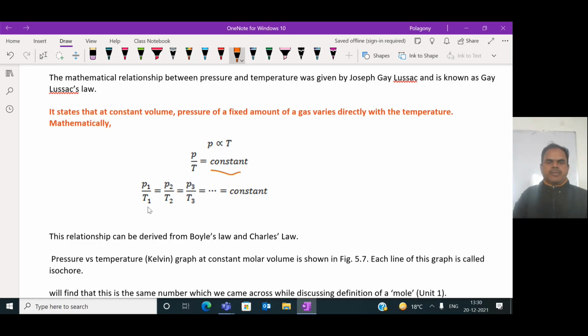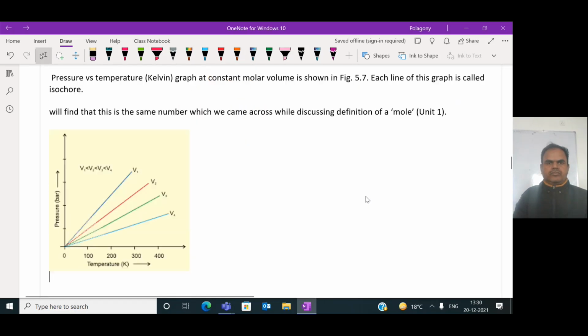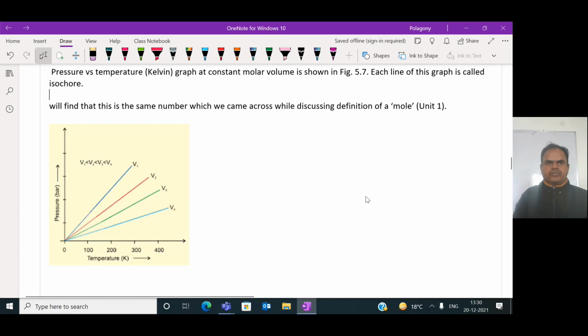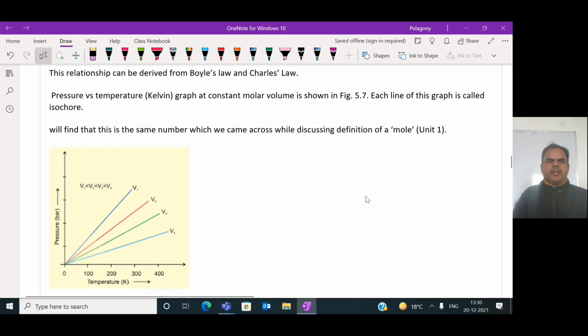At P1 pressure, the temperature is T1; at P2 pressure, temperature is T2; at P3 pressure, temperature is T3, which is equal to constant. This relationship can be derived from Boyle's law and Charles' law also.